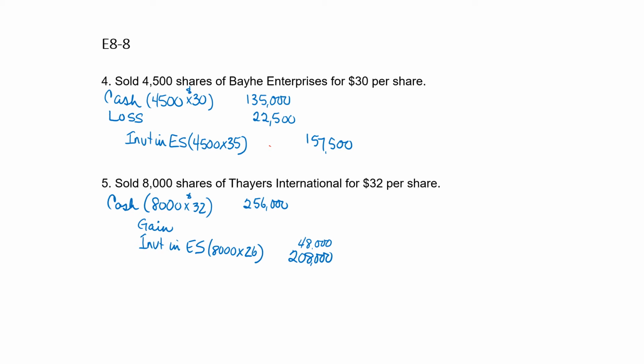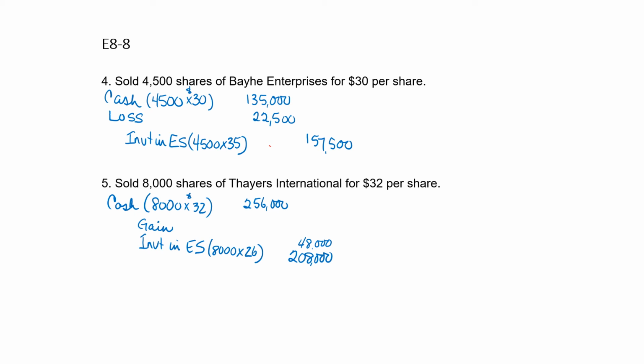Continuing on in number four, when we sell 4,500 shares of Bear Enterprises for $30 a share, we'll debit cash for the 4,500 shares times the sale price of $30 a share, or $135,000. We'll credit investment in equity securities for the cost, 4,500 shares times the $35 purchase price, $157,500, and we see that we need a debit to make that entry balance, which means we have a loss on the sale of Bear Enterprises of $22,500, the difference.